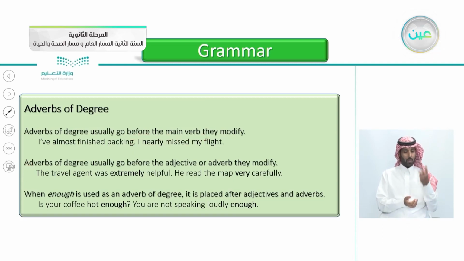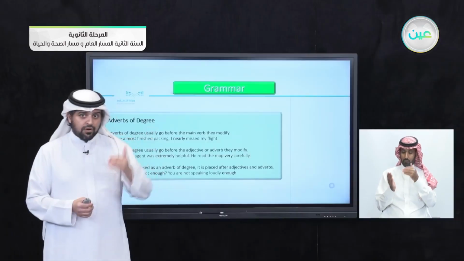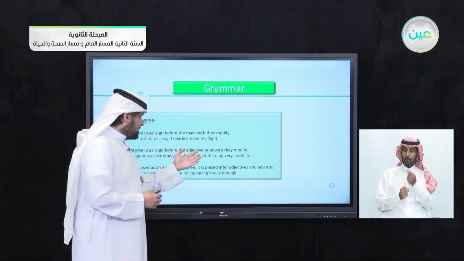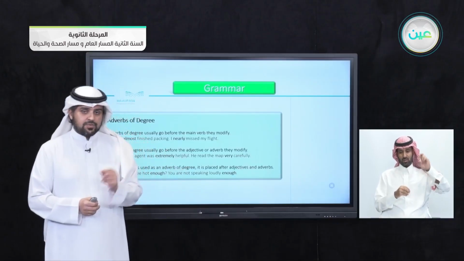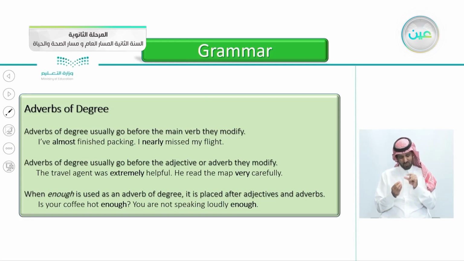The second one here, adverbs of degree usually go before the adjective or adverb they modify. So this is the one that we know, that it comes before the adjective or the adverb. The travel agency was extremely helpful. Extremely helpful. He read the map very carefully. Very carefully. So we know that it comes before the adjective or the adverb they modify. We say very big or very small. So we know that the adverbs of degree come before the adjective or the adverb they modify.